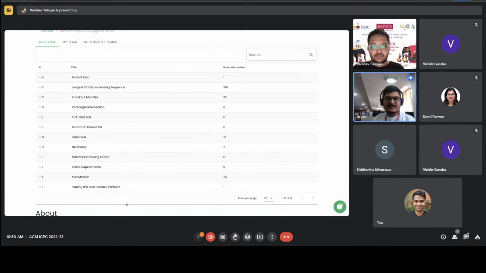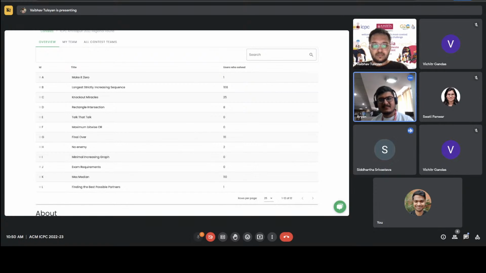Which the teams at top might be trying some other problems from the problem set or coding it up. And someone on the paper would be looking at knockout miracles and they would have a solution on paper with them. But since someone else is coding some of the other problems, they are just waiting for them to finish or get a WA or print it. I'd be more optimistic because effectively you have the whole 100 minus 25 people just looking at C right now for another 3 hours.